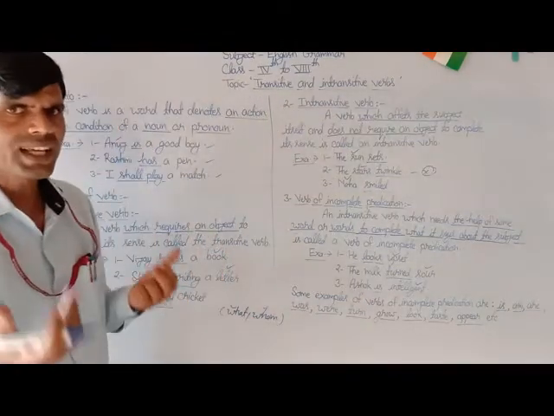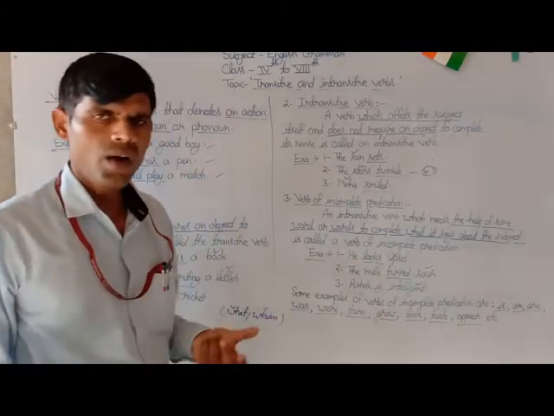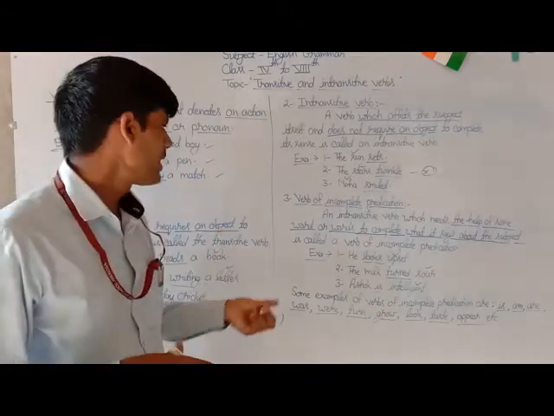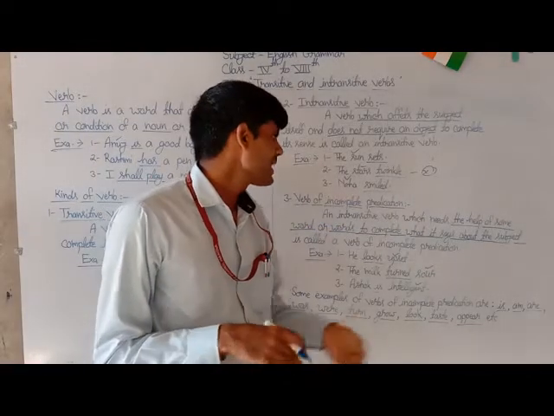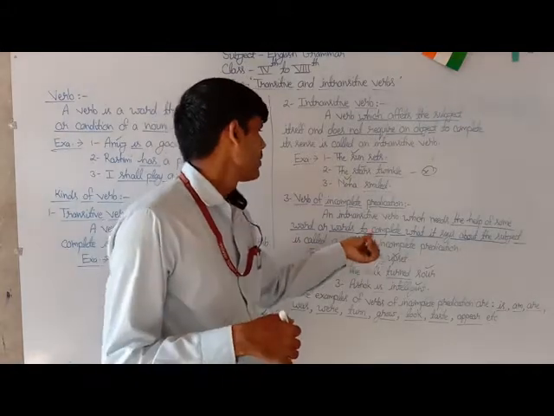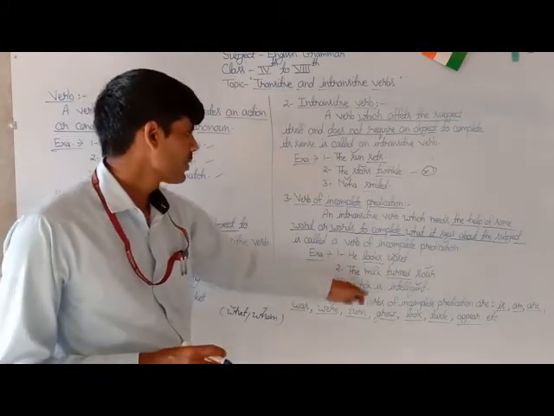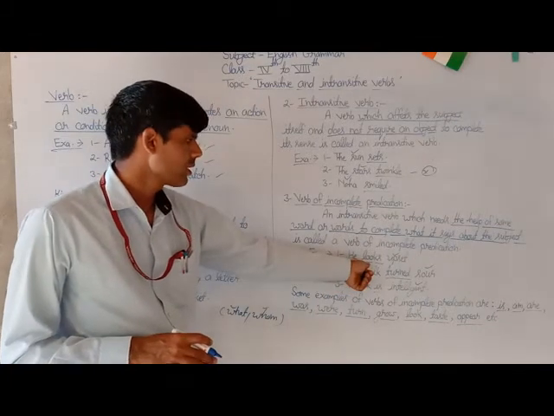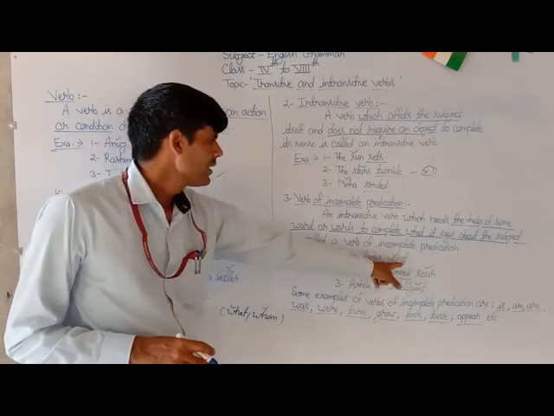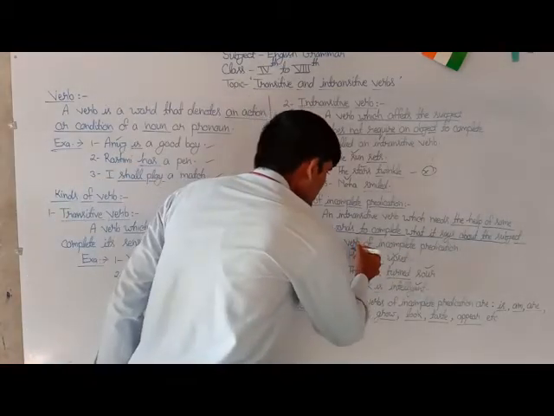So students, we can say that a verb which needs the help of some word or words to complete what it says about the subject is called a verb of incomplete predication. Here are some more examples. Here the underlined word look requires a word, upset, to say something about its subject he.